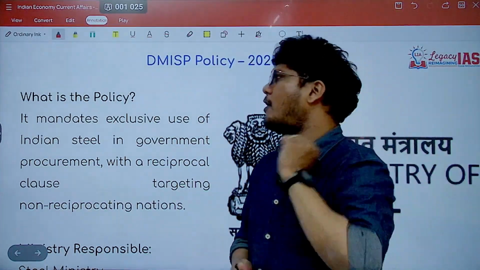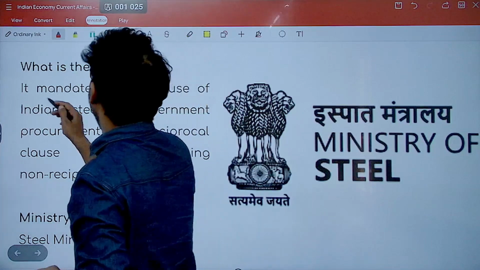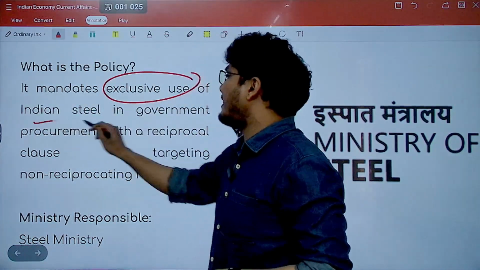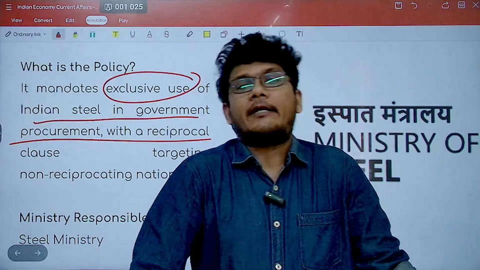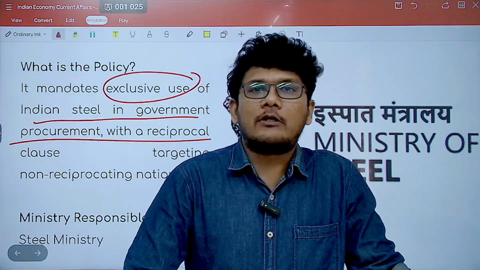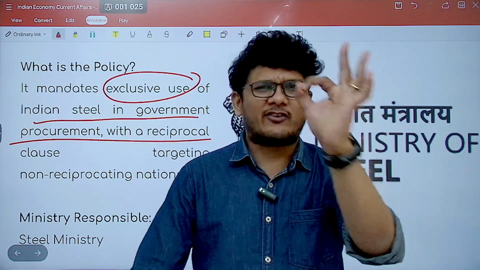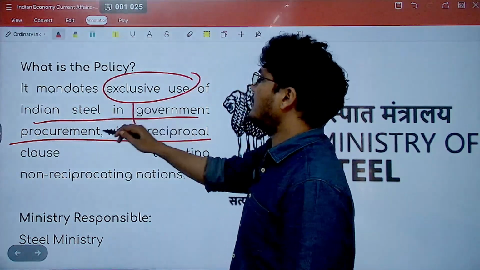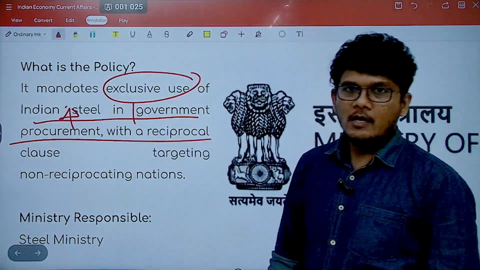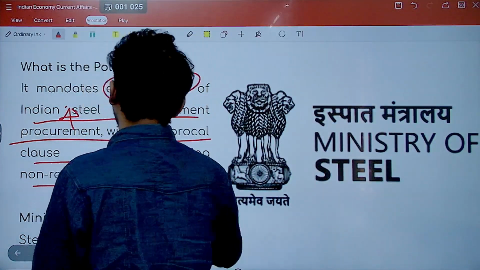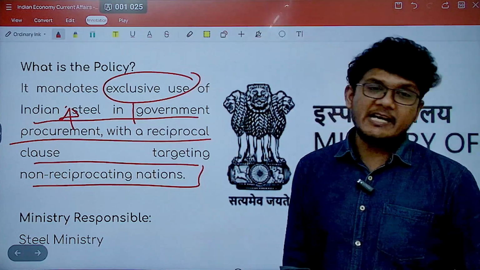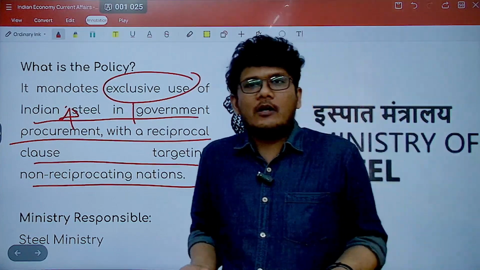The major point of this policy is that it mandates exclusive use of Indian steel in government procurement. So if there is any government project, it will not import the steel. It is going to use exclusively Indian steel. There is another thing, a reciprocal clause targeting non-reciprocating nations. What is this reciprocal clause?